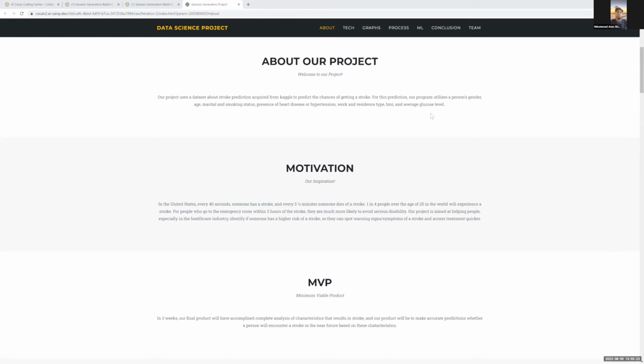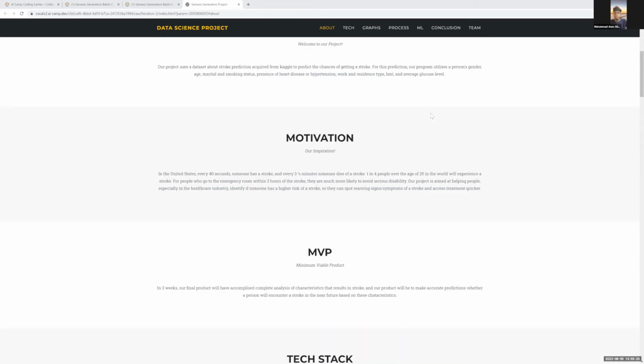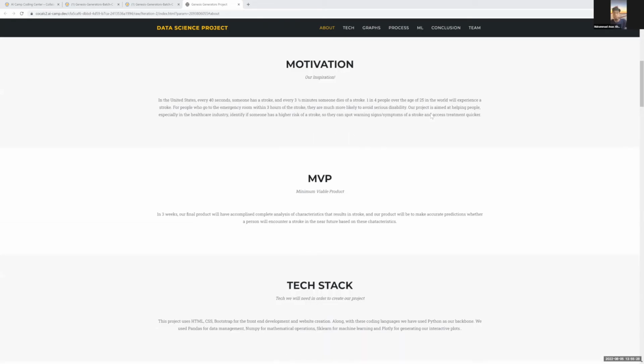Motivation. In the United States, every 40 seconds, someone has a stroke, and every 3.5 minutes, someone dies of a stroke. 1 in 4 people over the age of 25 in the world will experience a stroke. For people who go to the emergency room within 3 hours of the stroke, they're much more likely to avoid serious disability. Our project is aimed at helping those people, especially in the healthcare industry, identify if someone has a high risk of a stroke so they can spot warning signs, symptoms of a stroke and access treatment quicker.